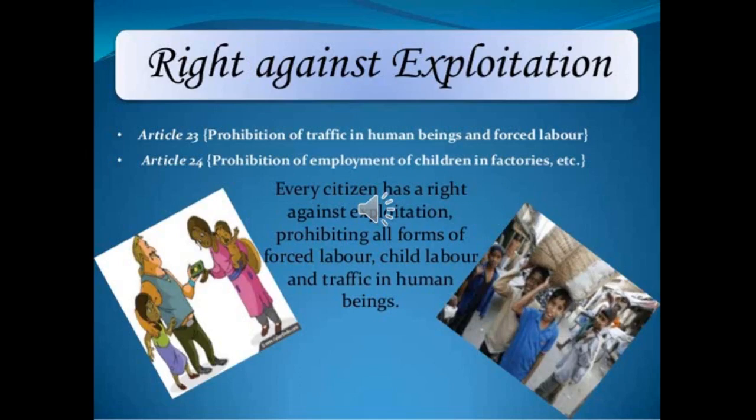Then Article 24, prohibition of employment of children in factories, etc. So it prohibits children working in factories. So Article 23 deals with the prohibition of traffic in human beings. That is, it prohibits the use of human beings in an illegal way, and also it prohibits forced labor. But Article 24 prohibits children from getting employment in factories and other fields.